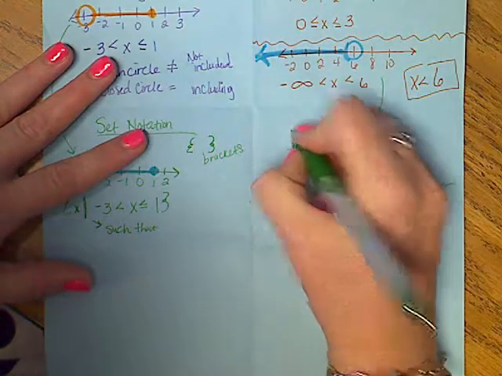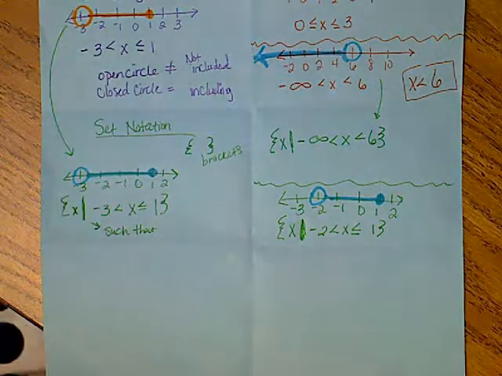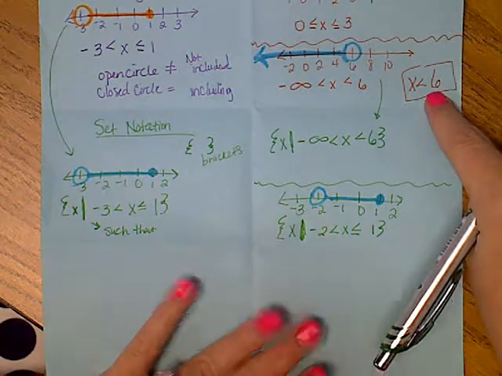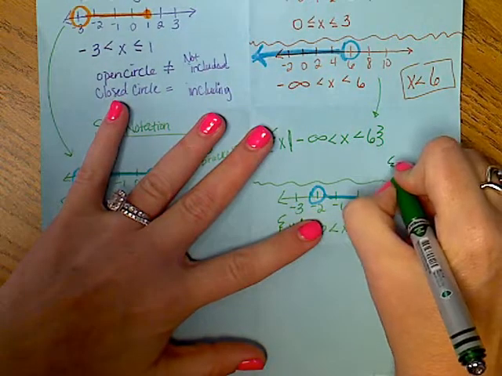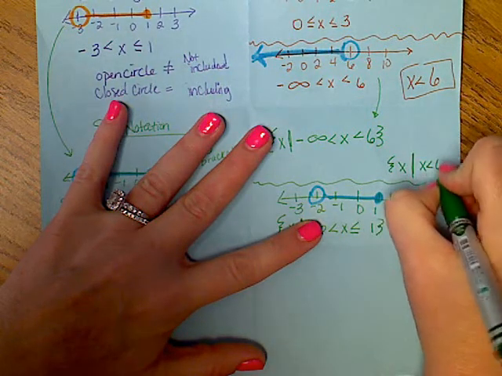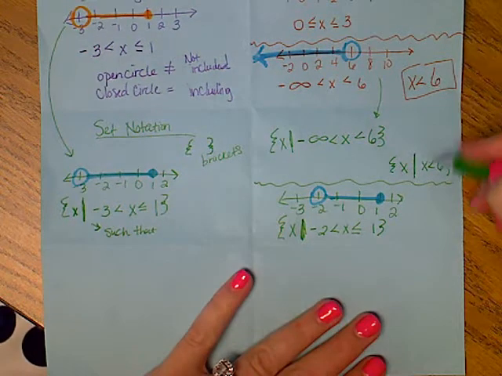I put my such that, I put my X, and I put my brackets. Now, this is why students like this version better. It's simpler, it's faster. I would literally say bracket, X, such that, X is less than 6, and I'm done. Okay? Simpler, faster. So that's how you put the shortened version in.